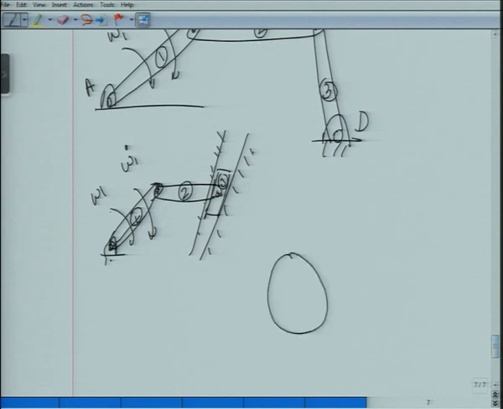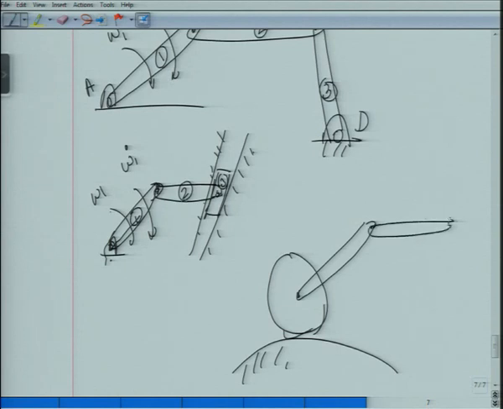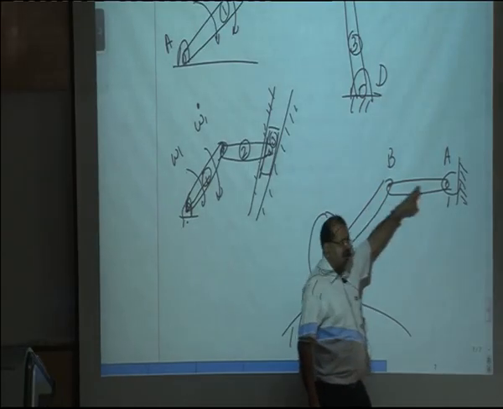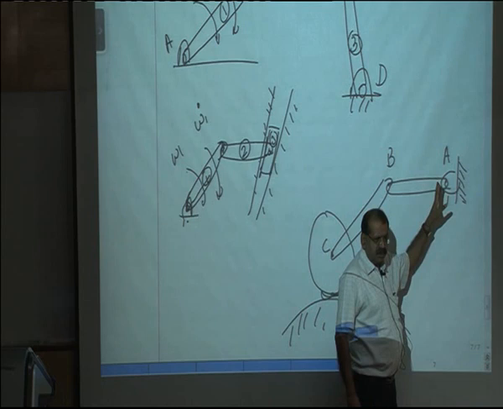Another variation of these type of problems could be: there is a cylinder connected to a link, connected to another link which is hinged to the ground.